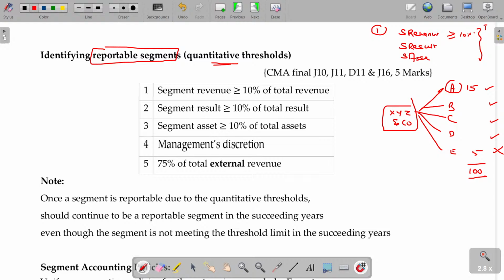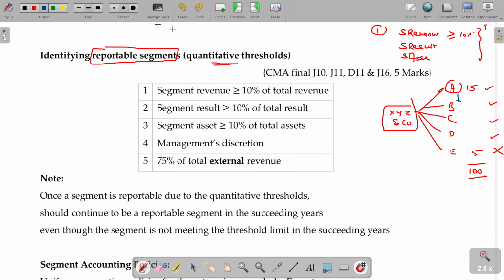And the next one being, A can sell the goods to B, or if we have two divisions, location based: Trichy, Chennai, Kodaikanal. There is a sale from Trichy to Chennai location as well as outside location.